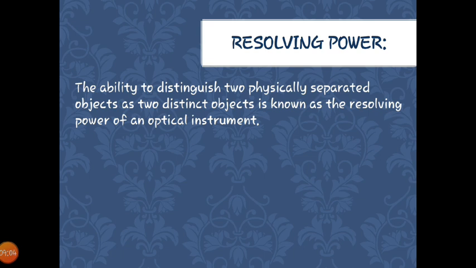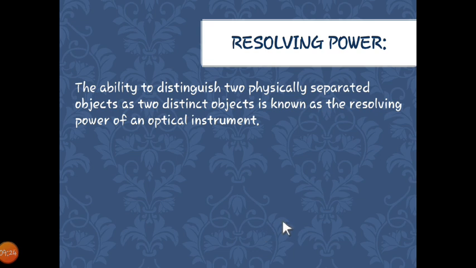Why am I saying this? Because this depends on the optical nature of your eye also. So the ability to distinguish two physically separated objects as two distinct objects is nothing but resolving power.